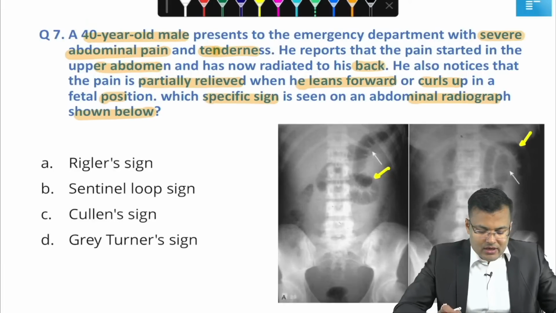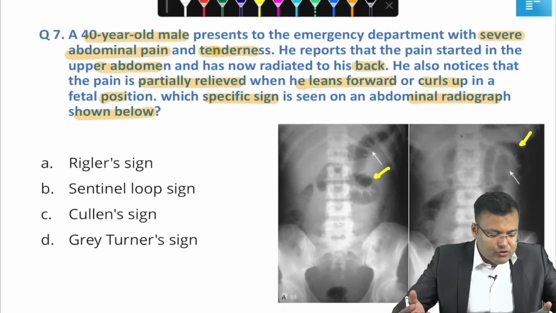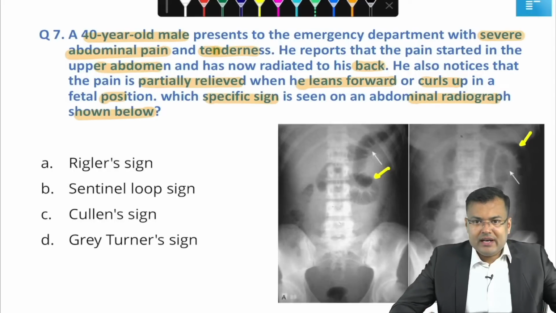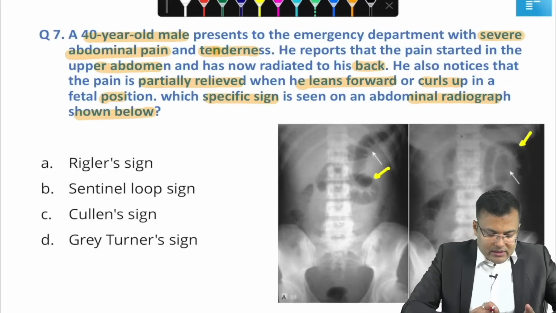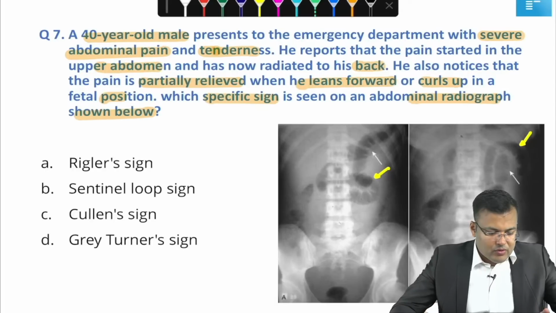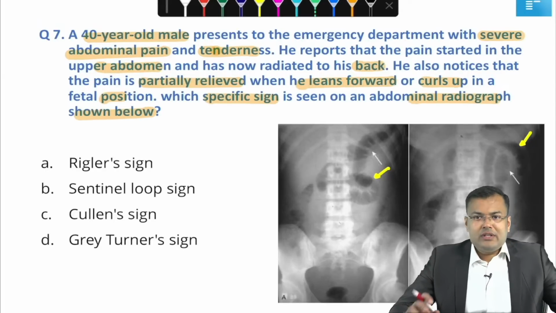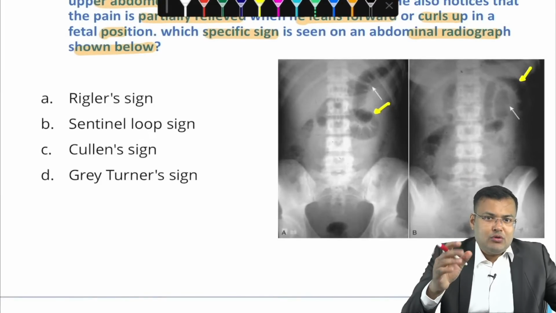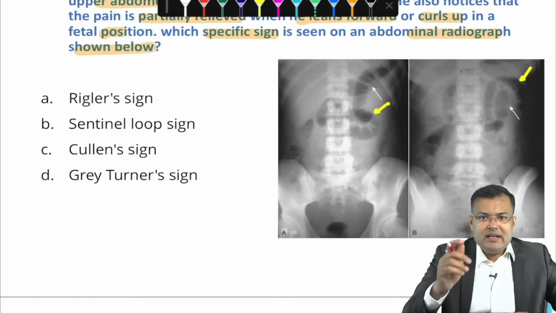So tell me guys, what's the name of this sign? I already gave you so many hints. Lovely Poison, Divya Reddy, Vikas, Dharni Narola, Tanuja, Dibopriya, Bhavika Sarode, all of you are correct. This is sentinel loop sign. Clear? This is localized ileus in acute pancreatitis. In patients of acute pancreatitis, localized ileus is known as sentinel loop sign.